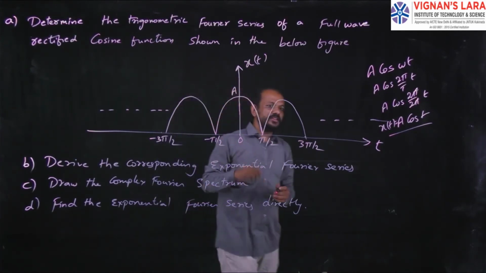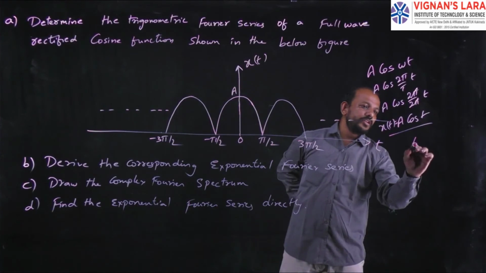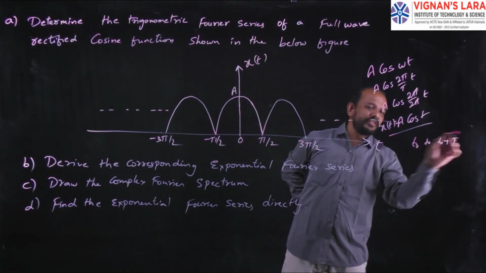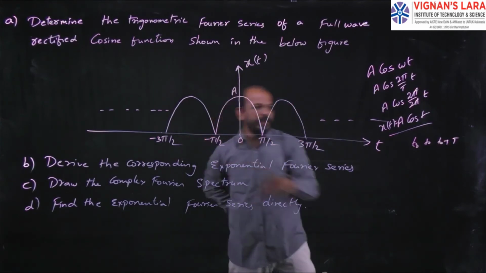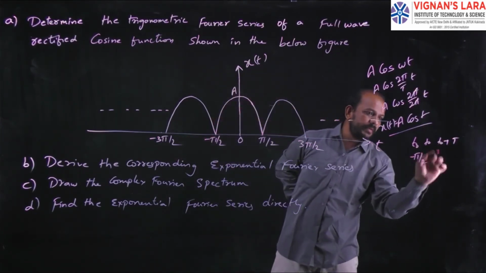That is, generally the period is from t0 to t0 plus T. We will take like this, or 0 to T. Here t0 equals minus pi by 2.